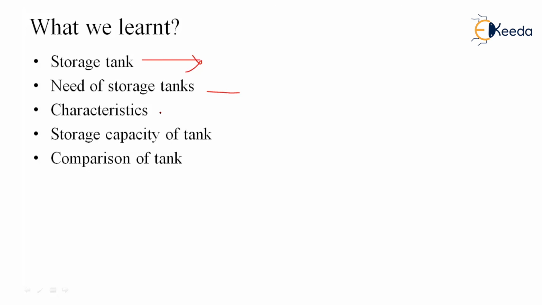Characteristics: it should be safe, durable, easy to use, easily accessible, easily cleanable, and need minimum maintenance. The storage capacity of a tank was understood with an example of a 4 people family. And ISCOR recommends 135 liters per day per head of water requirement, and so it should be designed.